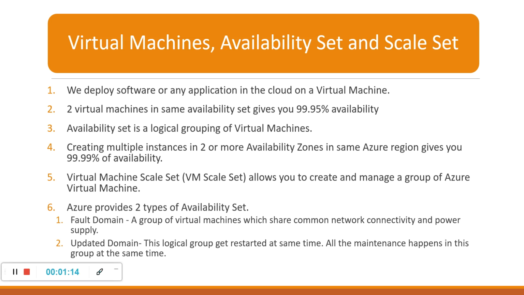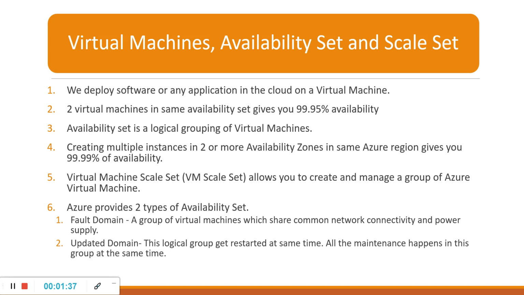Azure provides two types of availability set. The first one is the fault domain. This is a group of virtual machines which share common network connectivity and power supply. So if the power supply is down, all the VMs available in this fault domain will be shut down.